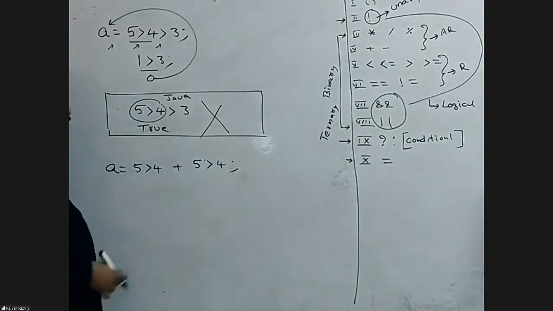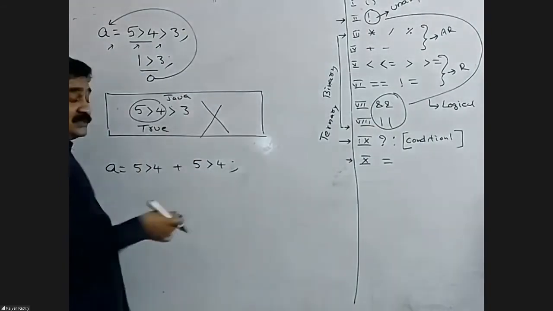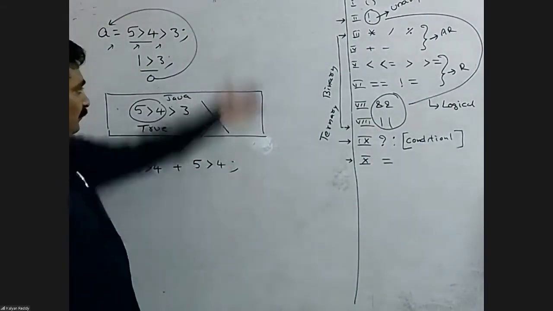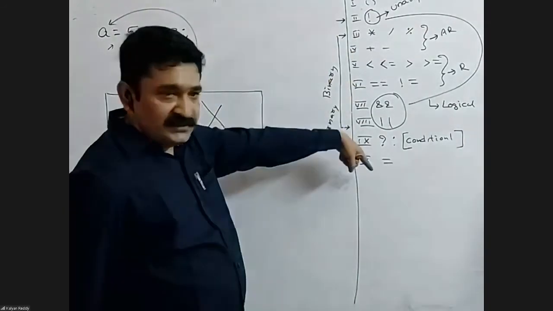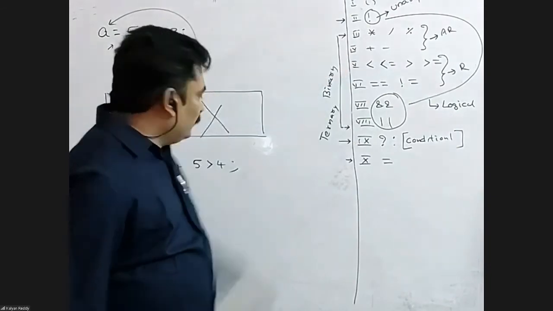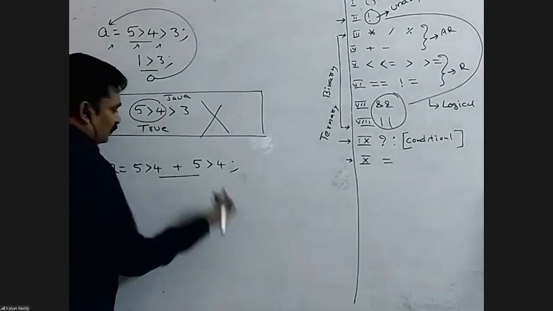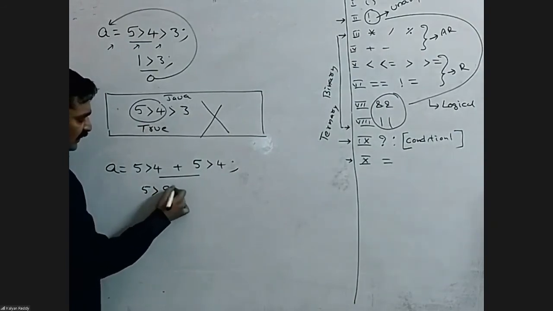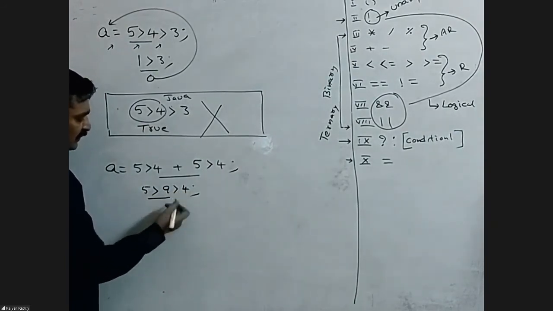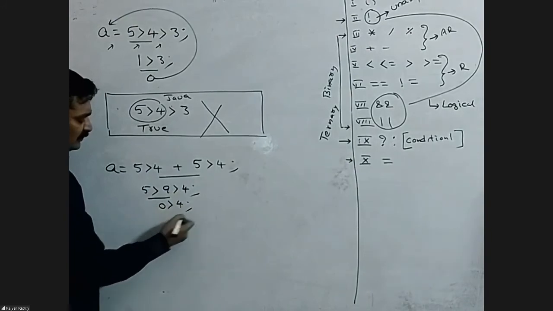According to precedence, first arithmetic, after that relational. First plus is executed. So the internal expression becomes 5 greater than 9 greater than 4. 5 greater than 9 is 0. 0 greater than 4 means 0.